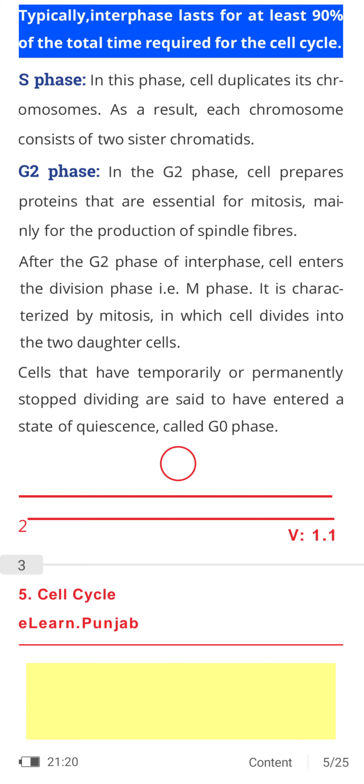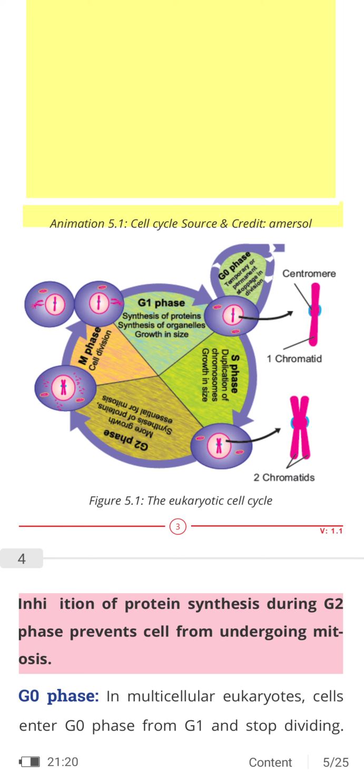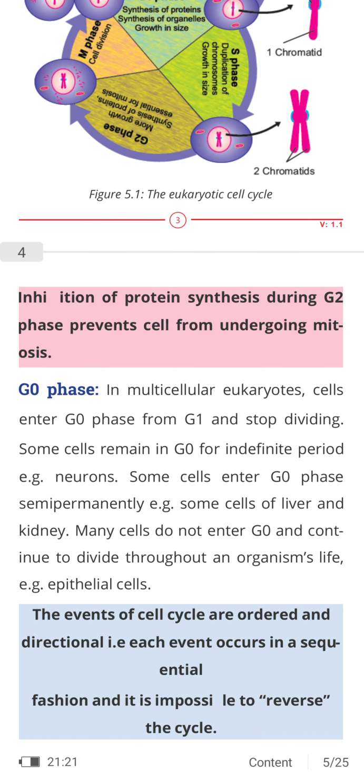Cells that have temporarily or permanently stopped dividing are said to have entered a state of quiescence called the G0 phase. As you can see in this picture, here is the G1 phase, which is the synthesis of protein. G2 phase, more growth and synthesis of proteins. Then S phase, duplication of the chromosomes and growth in size, and M phase, which is cell division. So we can see the interphase occupies a bigger area than the mitotic phase.